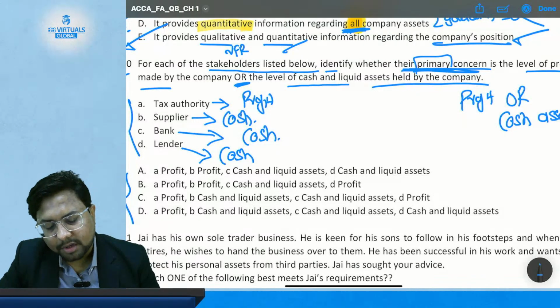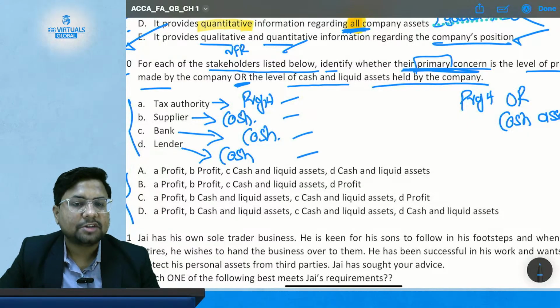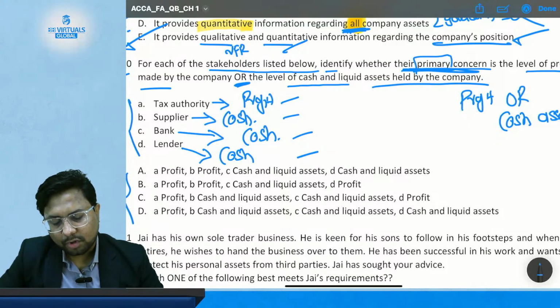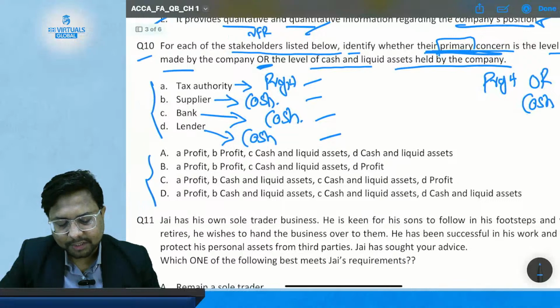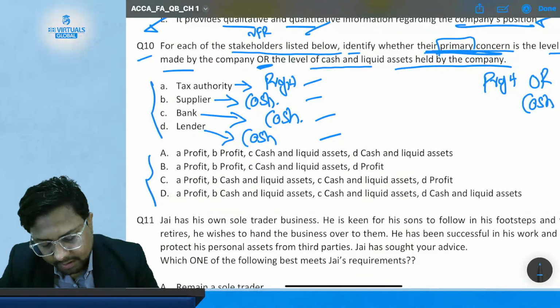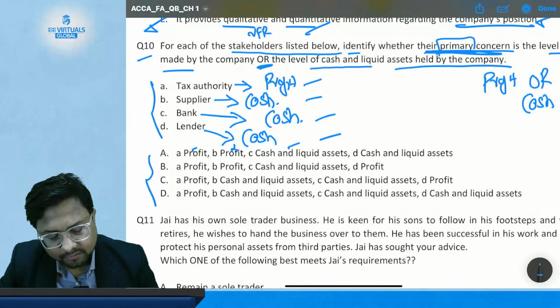So the correct answer will be profit for tax authorities, cash for supplier, cash for bank, and cash for lender. This is going to be the correct answer for the following stakeholders. Now let's start checking the options. Option A, first one is profit, correct. Second one is profit, wrong. Third one is cash, correct. Fourth one is cash, correct.